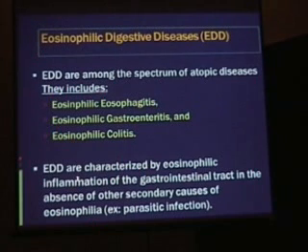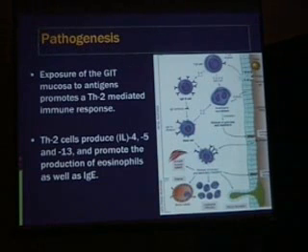This is the cause why we are naming the disease as asthma, because it is also eosinophilic inflammation of the tissue of the gastrointestinal tract, and this is the very famous Th2 reaction, which we see here.